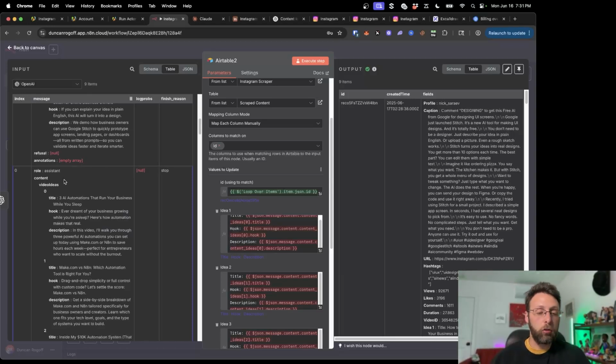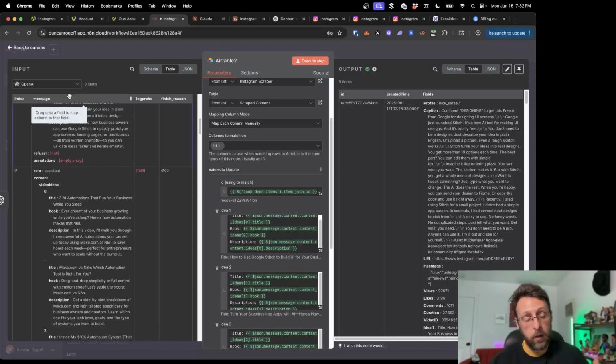So this is super frustrating, and things like this are really common with ChatGPT: the outputs tend to be unpredictable. And I bet if you were to run the system yourself, there's probably going to be a time where it doesn't put everything in an array with a little title. There's going to be times where it gives it a different name. So one of the things I like about N8N is the code node. The easiest way to process this data and unify the formatting is to use the code node in N8N to extract these things every single time.